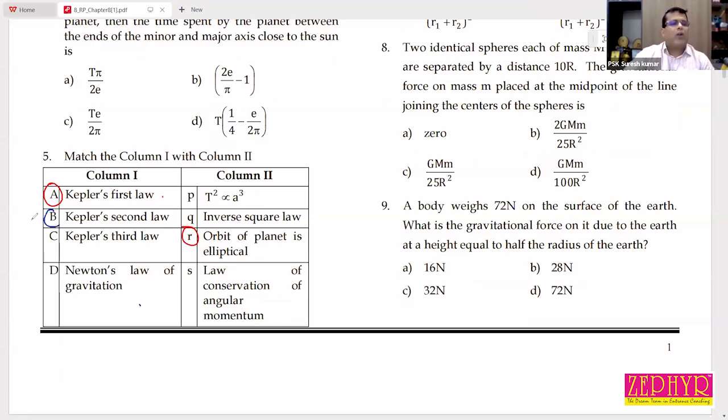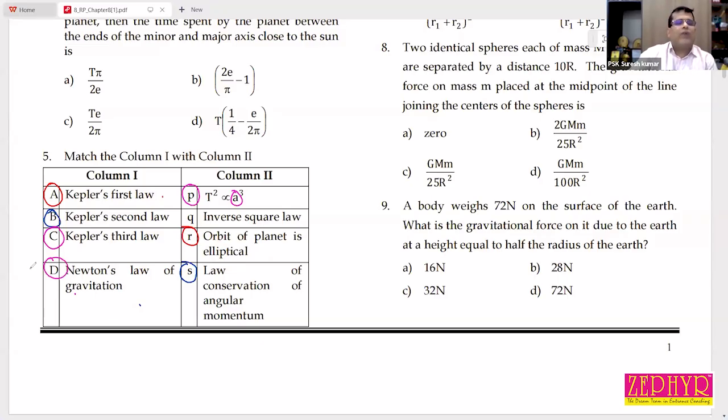Second one, Kepler's second law: law of conservation of angular momentum. Correct. Third one, T square is directly proportional to A cube. What is A here? A is the semi-major axis or average distance between Sun and Earth. Why are we saying average? Because the separation between planet and Sun is continuously changing. That's why it is semi-major axis or average distance between Sun and planet.